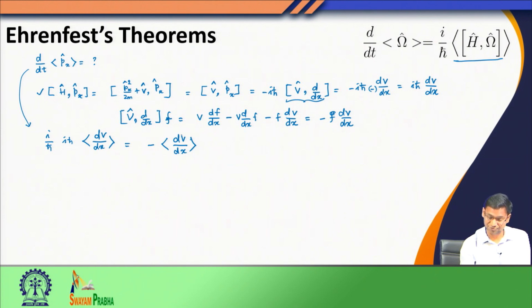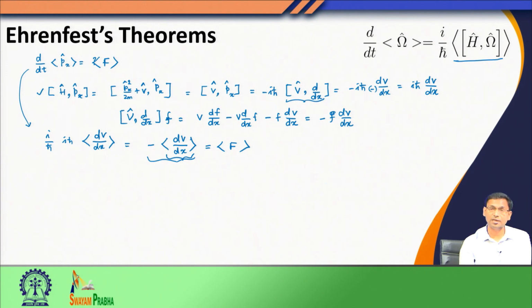V is the potential energy operator, and I know the negative gradient of potential energy with respect to the position is the force. So, therefore, what I have in the right hand side is the time evolution of the expectation value of P x, which is nothing but the expectation value of the force.